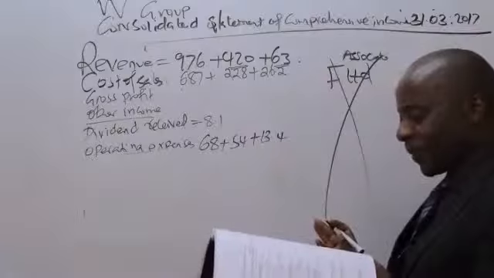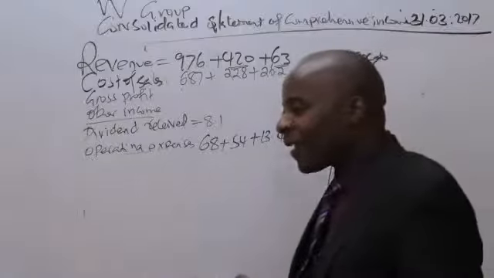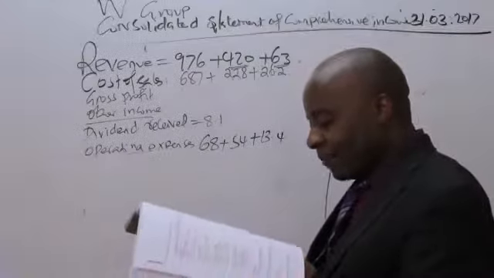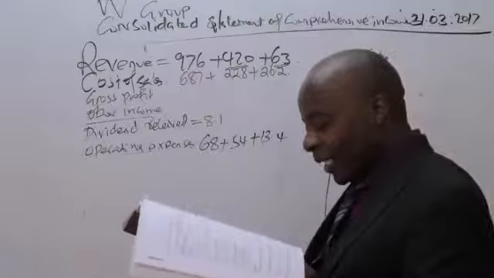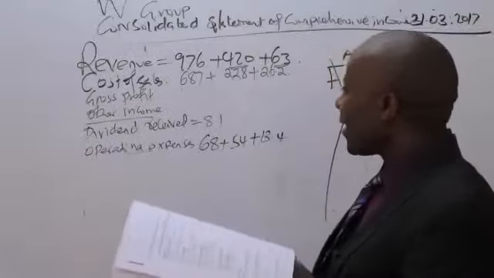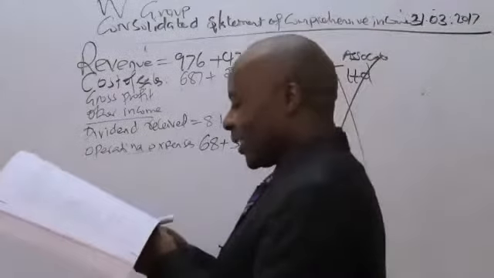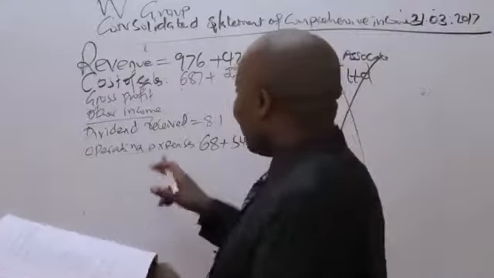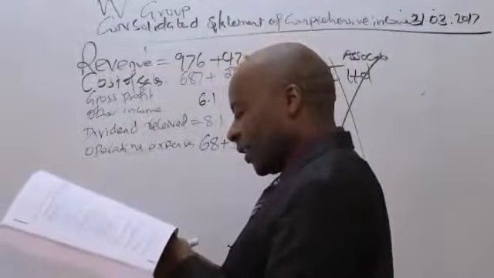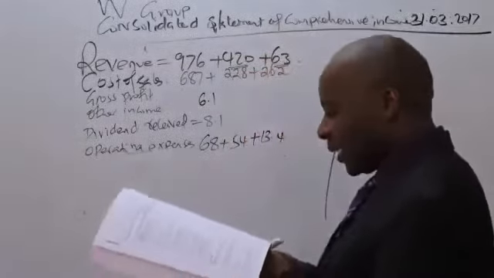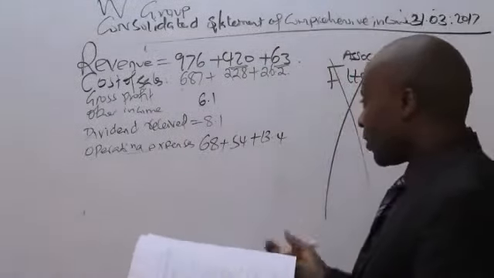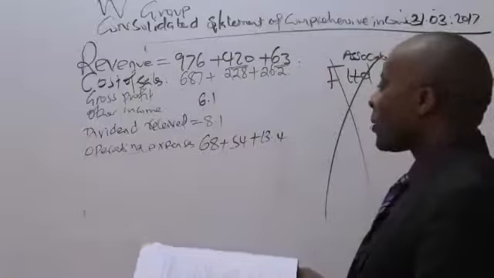Yes, other income is 6.1. Other income is 6.1. And then we have dividend received, 8.1. Right? So I'm being told that the other income is 6.1. And then we have dividend received 8.1. In most cases, the dividend received will be falling under other incomes. There may be a typing error, but let's just go on with it. So we have operating expenses like that.